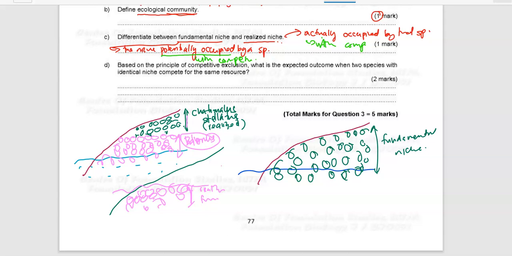Okay, so next question D, based on the principle of competitive exclusion, what is the expected outcome when the two species with identical niche compete for the same resources? So back to the definition of competitive exclusion. So kita tengok tadi, competitive exclusion is when two species with overlapping niche, the weaker species cannot survive the competition, so it leads to the elimination of the weaker species from that competition.